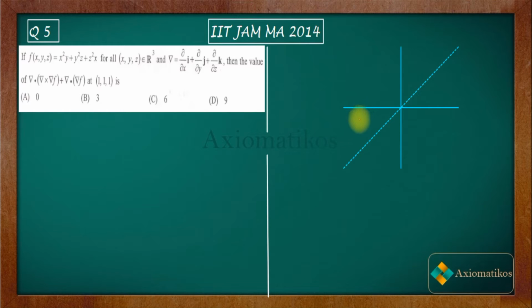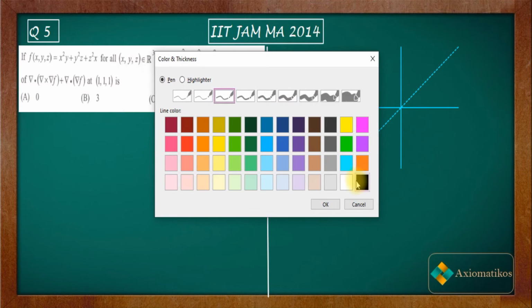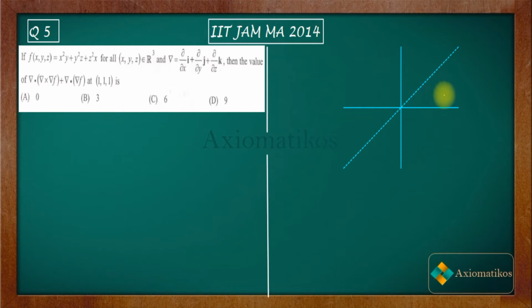Now inside this 3D plane, let us assume that you have two vectors. This vector is A vector, and let us say this vector is your B vector. These two vectors are on the xy plane. Consider them for right now.